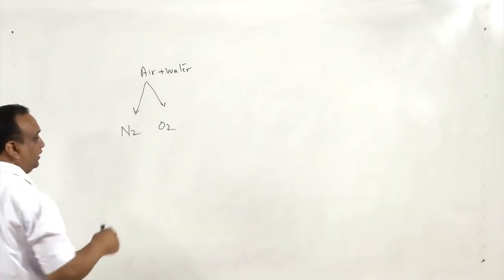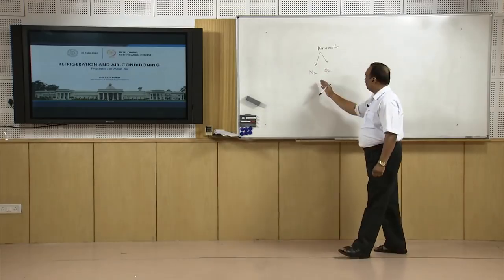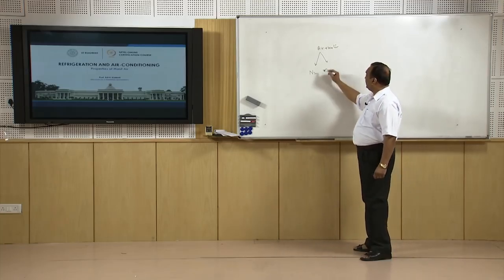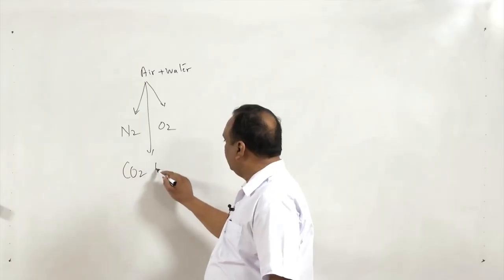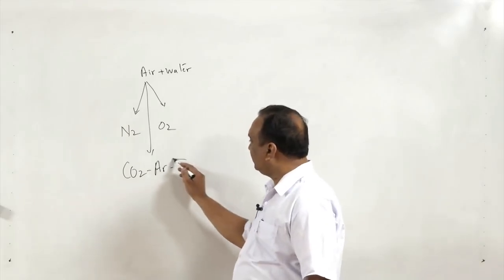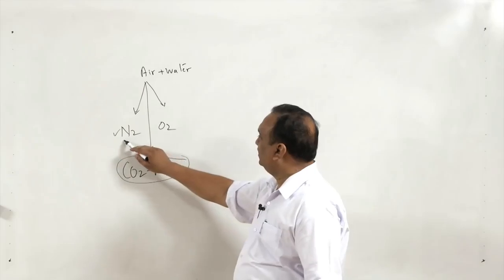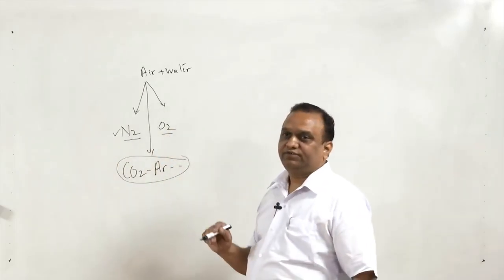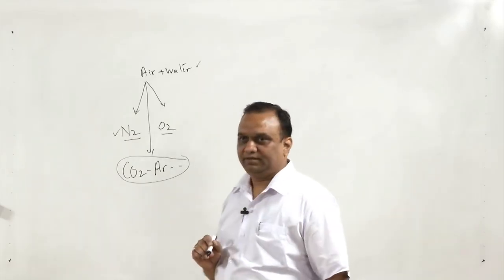I will not go into the details because you must have done this several times, volume to volume ratio and weight to weight ratio. Air has traces of carbon dioxide, argon and many other gases, but they are in the form of traces only. The major components of air are nitrogen and oxygen. Air which surrounds us also contains water vapor.